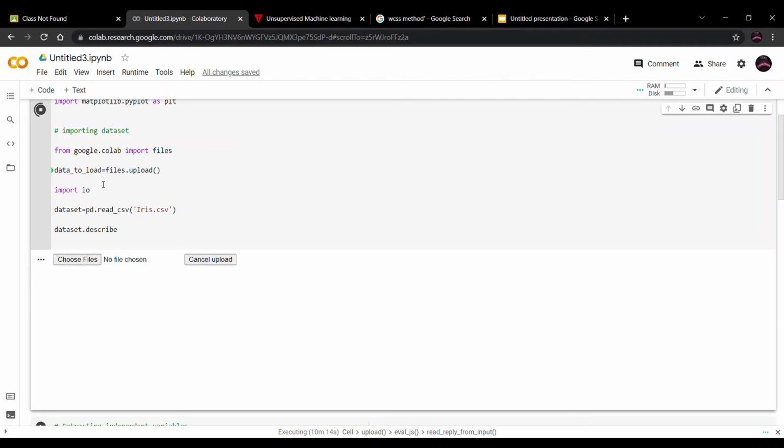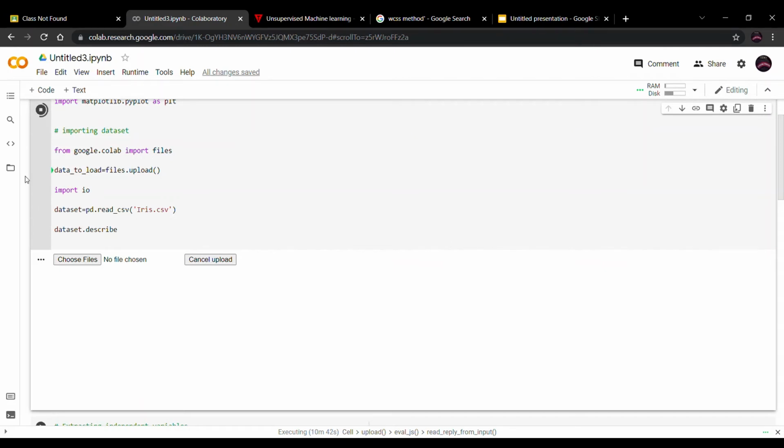After that we are uploading the data, whatever CSV or dataset file we have. After that we are importing io, meaning input output functionalities. After that we are assigning the dataset as the iris.csv file, and here we are going to describe the dataset.